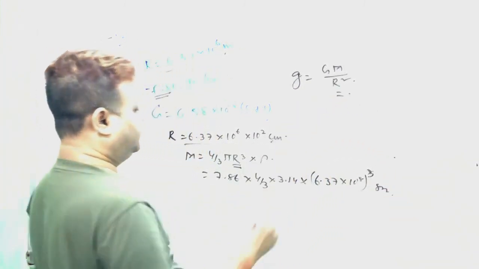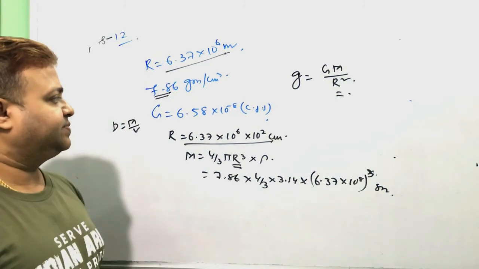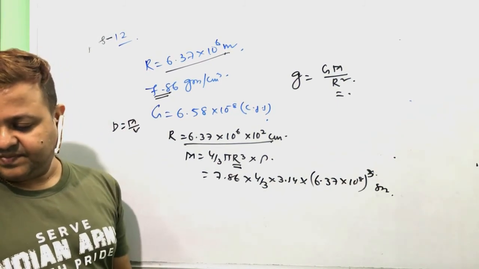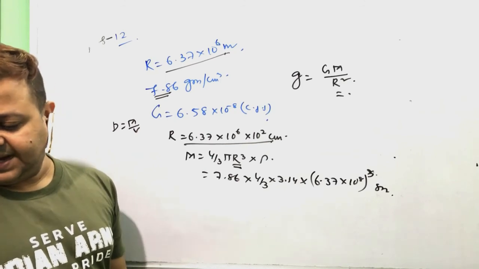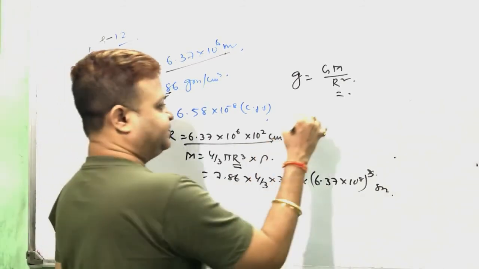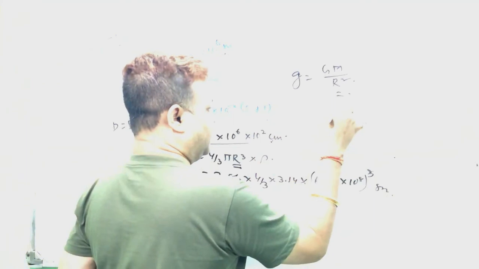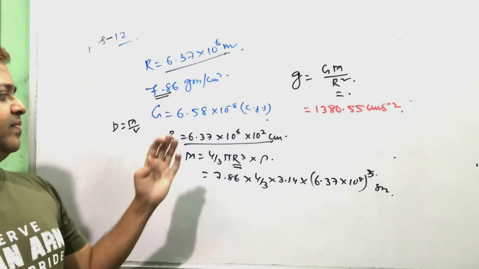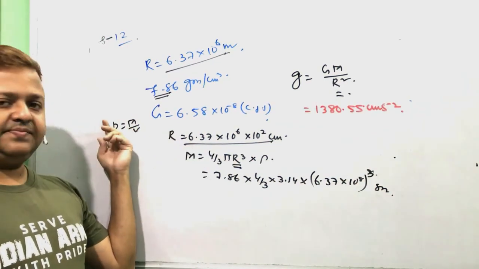Now we substitute it here, and we get the acceleration due to gravity, 1380.55. Mass equal to volume into density.